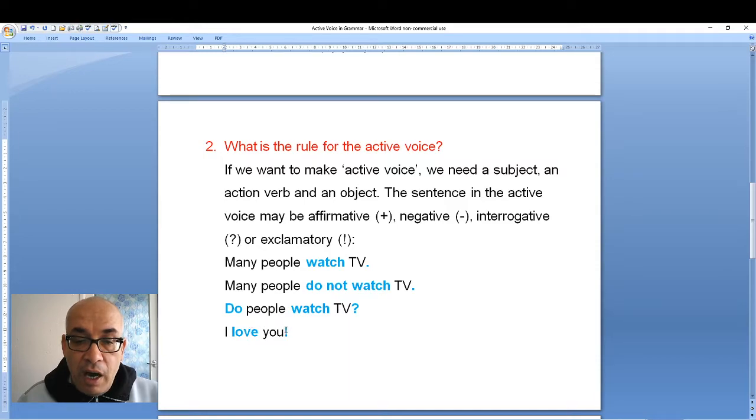I love you. I use an exclamation mark. Love is an action verb, and you is the object. So the active voice sentences may be affirmative, negative, interrogative, or exclamatory. But as I said, if you want to use the active voice, you need a subject, you need an action verb, and you need an object.